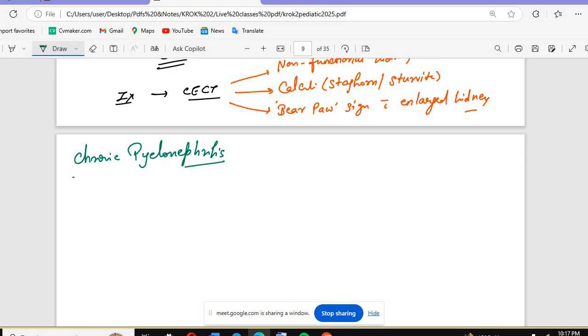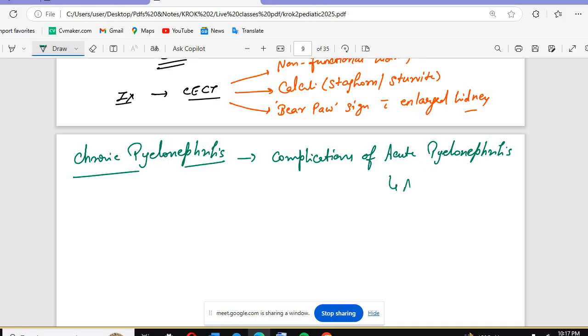Basically, this is the complication of acute pyelonephritis. Basically, what you are going to see in this condition is acute renal papillary necrosis. Acute renal papillary necrosis will be there.